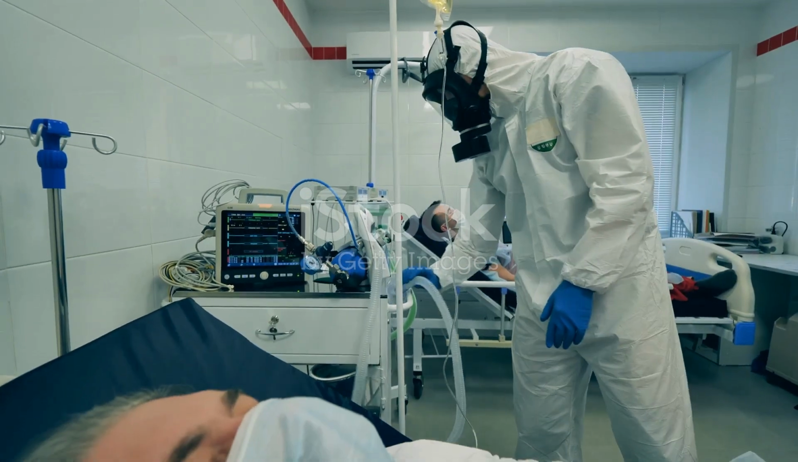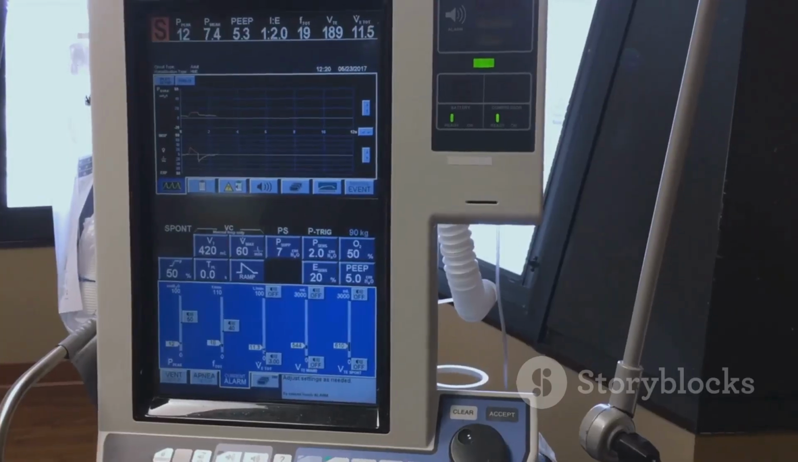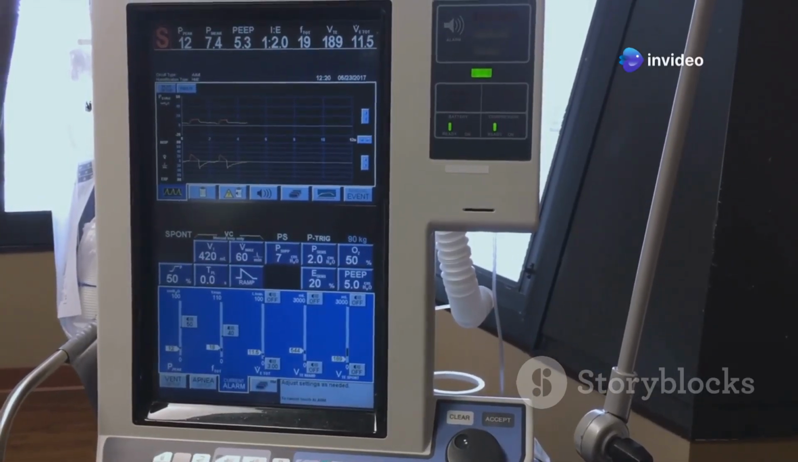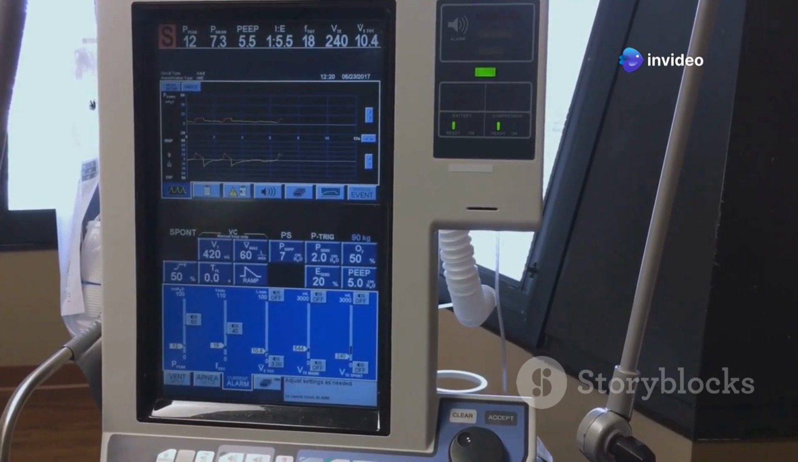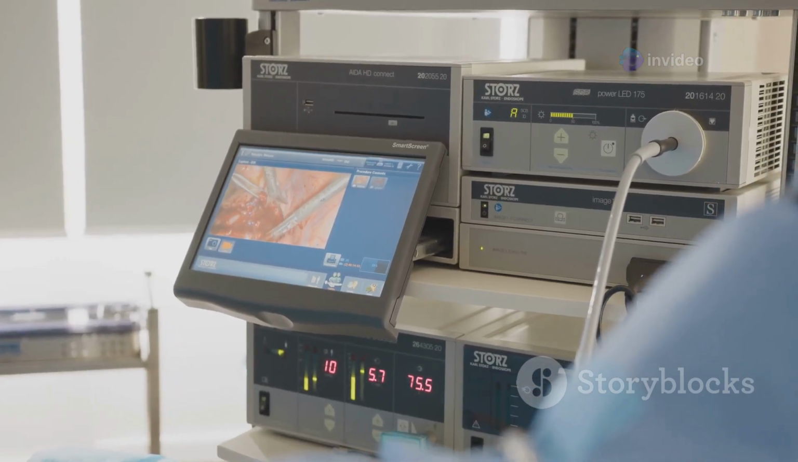First up, synchronized intermittent mandatory ventilation, or SIMV. This mode provides partial mechanical assistance while letting the patient breathe on their own. It's great for reducing the risk of hyperinflation or alkalosis.